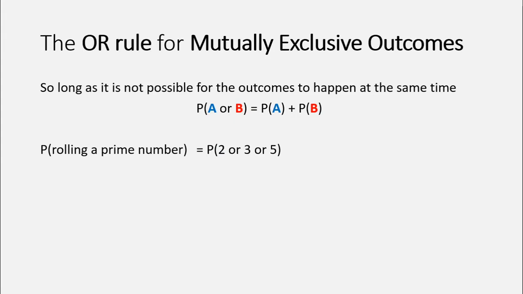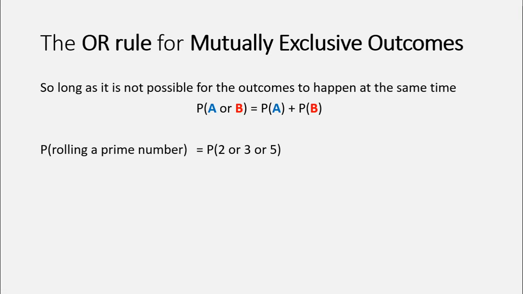Let's have another look at an example. So rolling a prime number. Prime numbers on a die: 1's not prime, that's 2, 3, 4 is not prime, 5, 6 is not prime. So 2 or 3 or 5, those are mutually exclusive outcomes because it's not possible that I've rolled a die and it's both a 2 or a 3 at the same time.